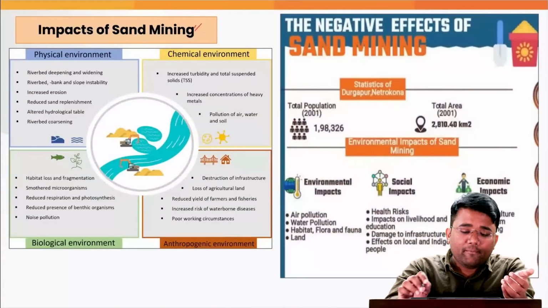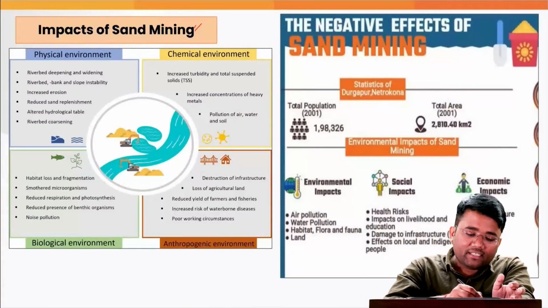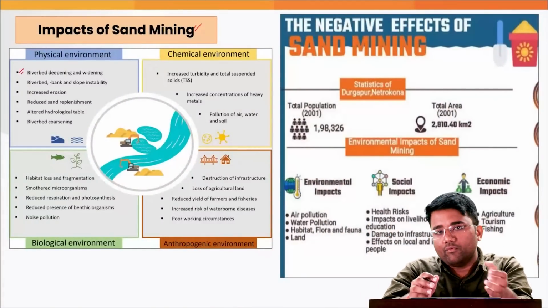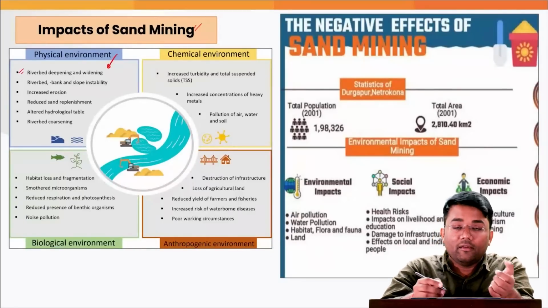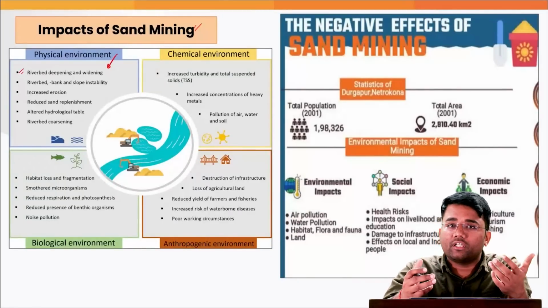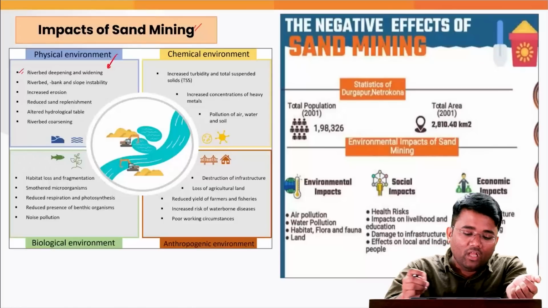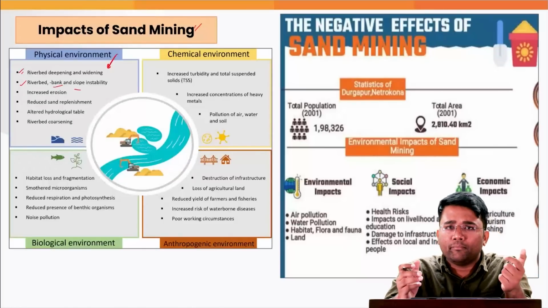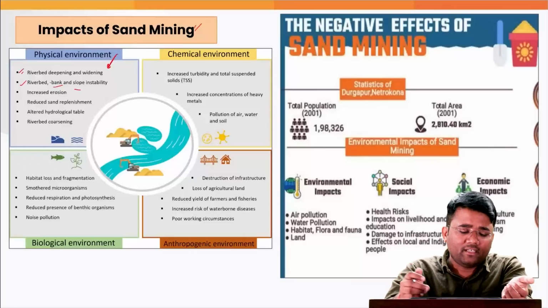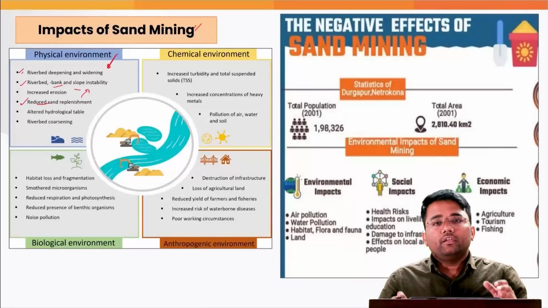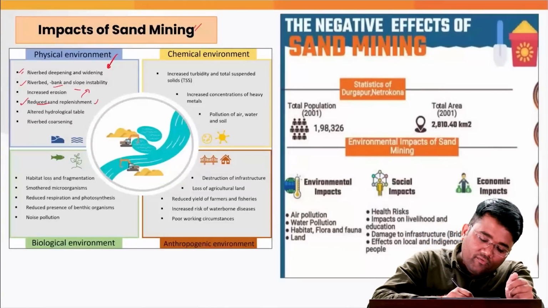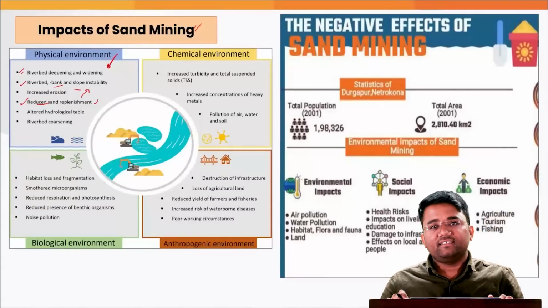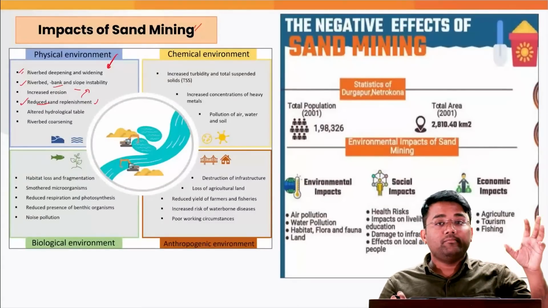Also, if you talk about the impacts of sand mining, it causes riverbed deepening and widening, which may lead to intrusion of seawater over a longer time. Also, riverbank and slope instability happens, which may lead to further soil erosion. Also, it leads to reduced sand replenishment, where whatever we have extracted this year may not be available next year.